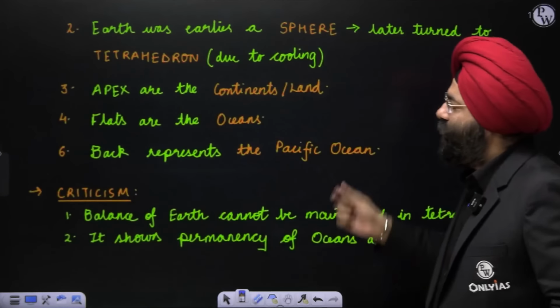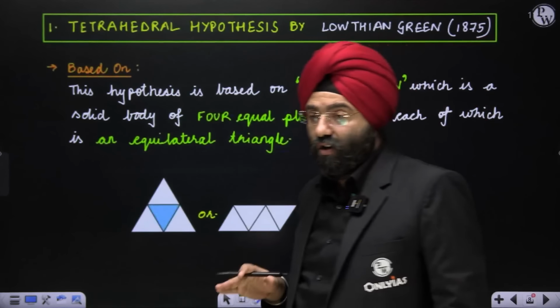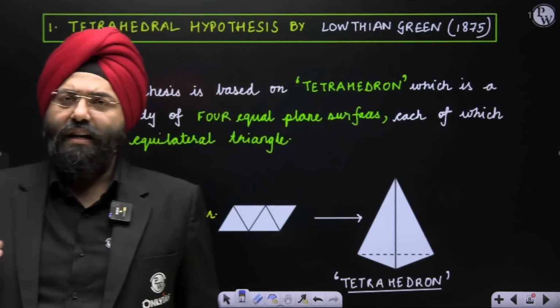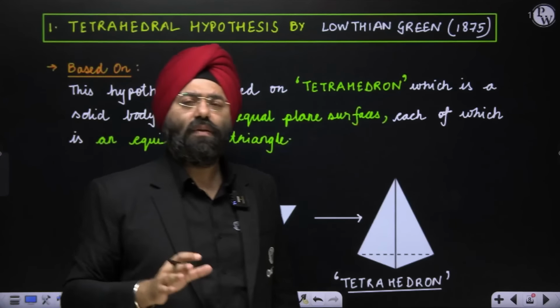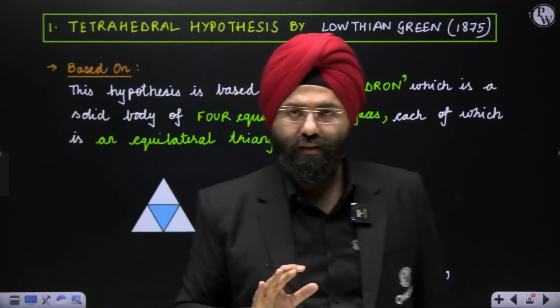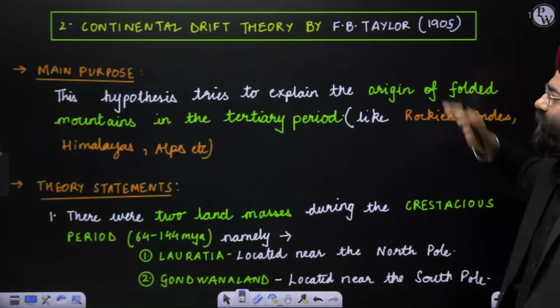So this is the first view, which is basically the tetrahedral hypothesis, which you should be aware of. In the NCERTs and old NCERTs also, they have basically mentioned this word, not even explained, which I have explained to you, what it basically means. Now moving on to the second view, that is the continental drift theory.